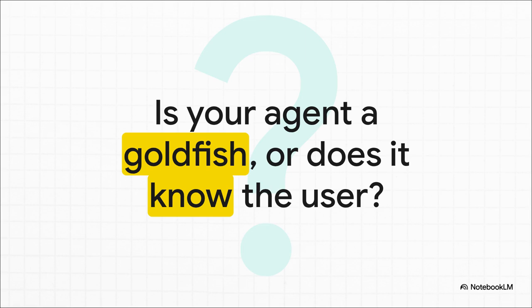So, take a really hard look at your architecture today. Ask yourself, is your agent still acting like a goldfish, treating every single user like a total stranger? Or are you finally ready to implement these 3 layers and build an AI that actually remembers? The infrastructure is right there waiting for you. It's time to put it to work.